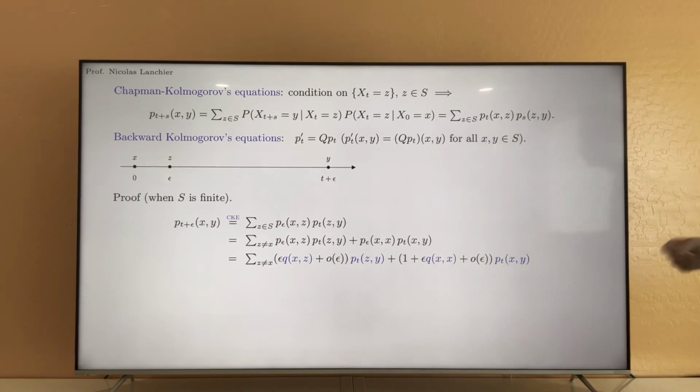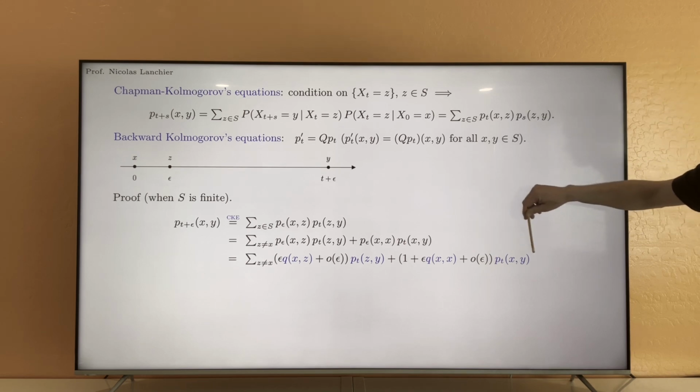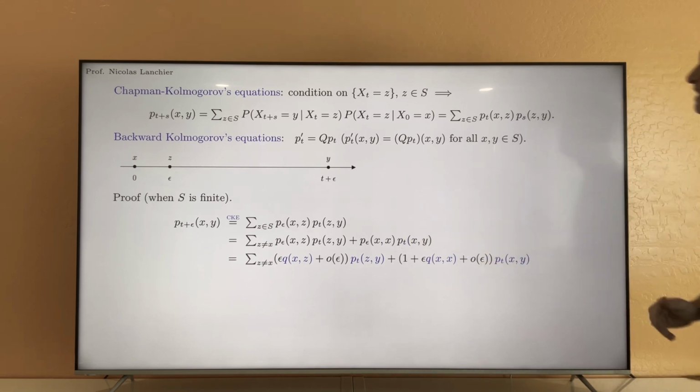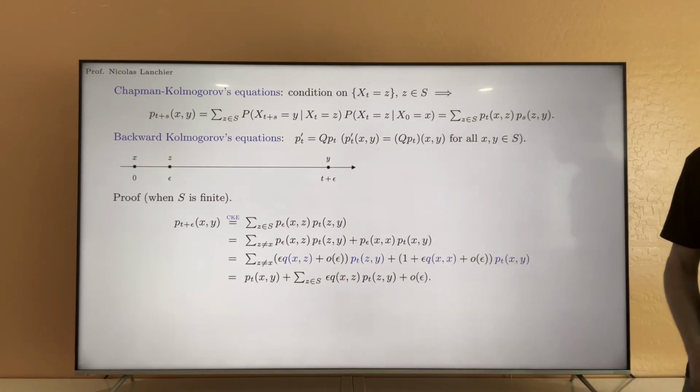Then the term remaining is this 1 times ptxy. So eventually this is equal to ptxy plus the same sum as here, but now the full sum.